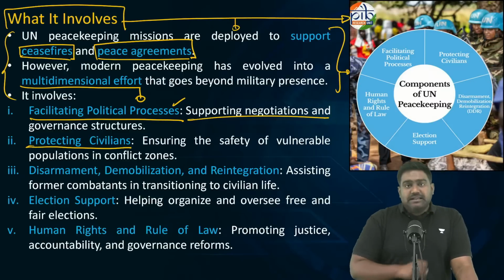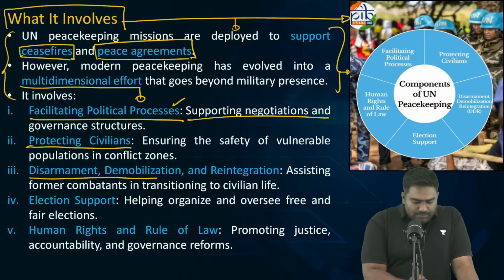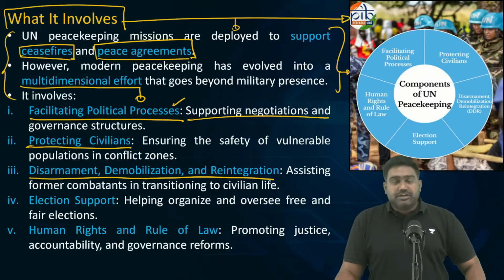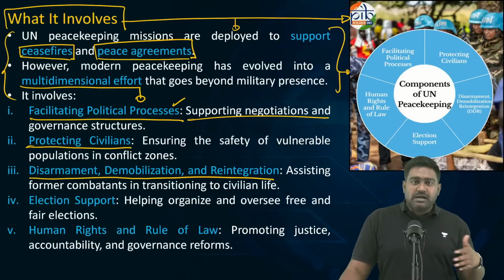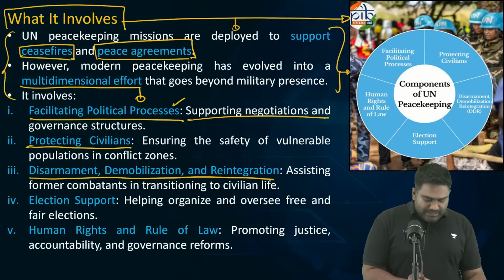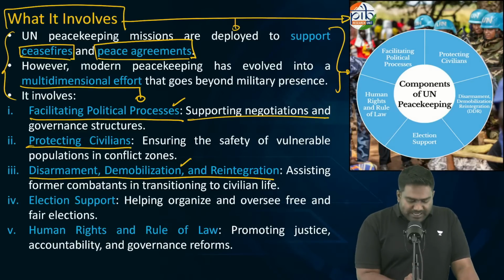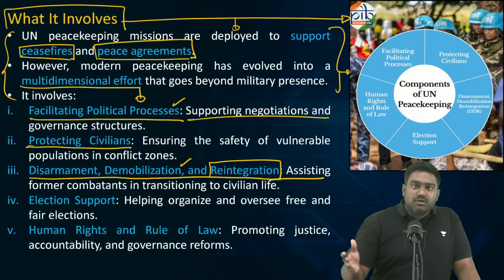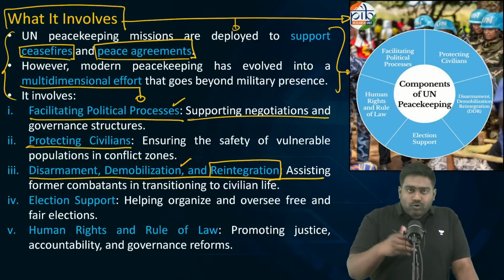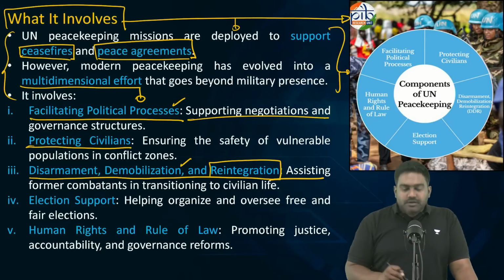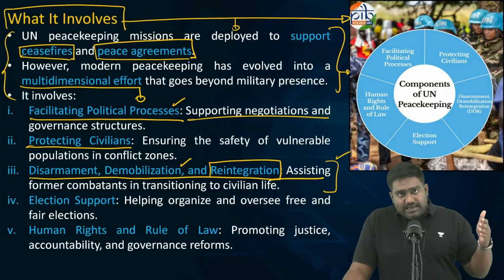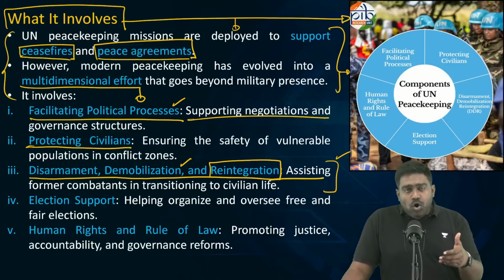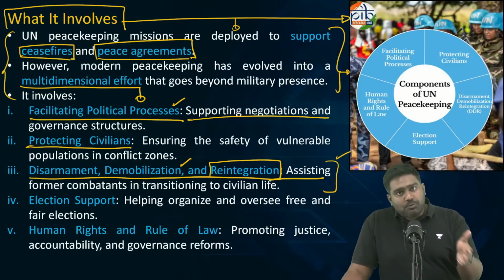They will protect civilians at any cost. They will protect civilians and push for disarmament, demobilization, and reintegration. They'll ensure that the armed groups, the rebel forces especially, are completely disarmed and demobilized. And eventually, they can be reintegrated. They can be brought back into the mainstream. They can be recruited into the army of that country so that the conflict not only ends, but those who are surrendering, those who are laying down their arms and ending the war, can be given a future.